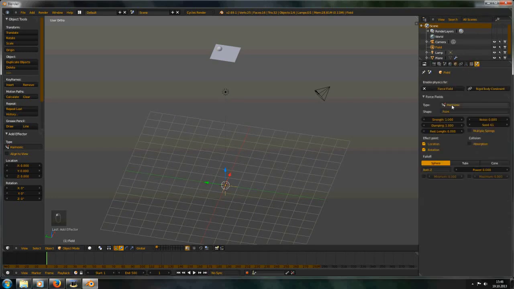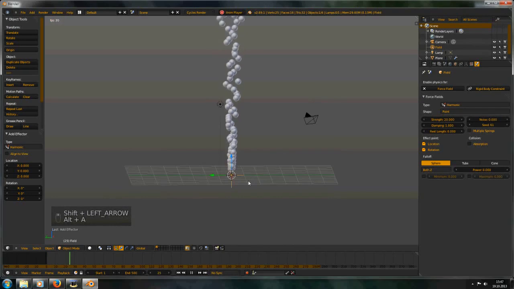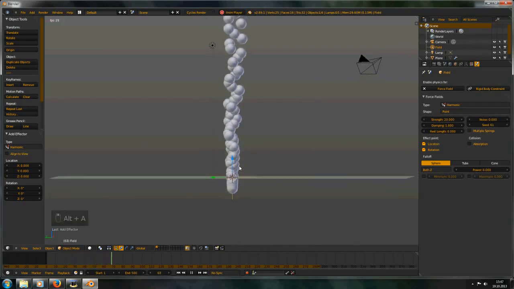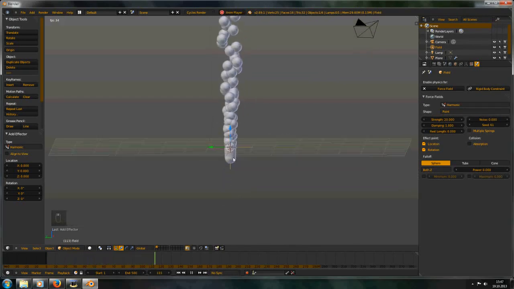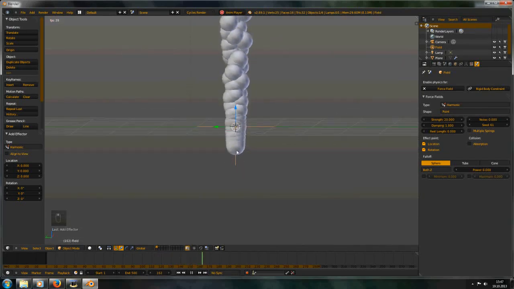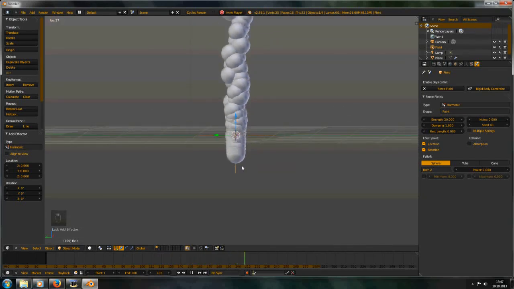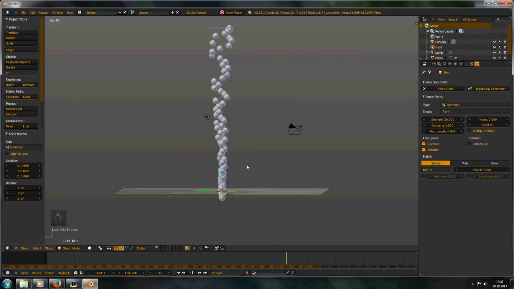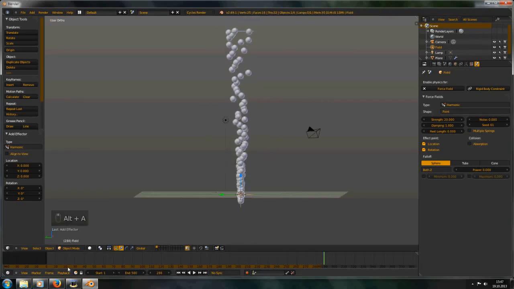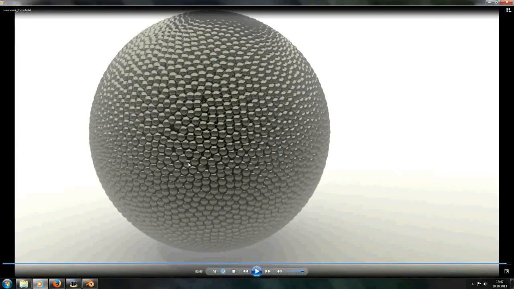And let's increase the strength to about 10 or maybe 20. And the particles will move to the point a little bit under this, but yeah. But they don't make us feel like here.